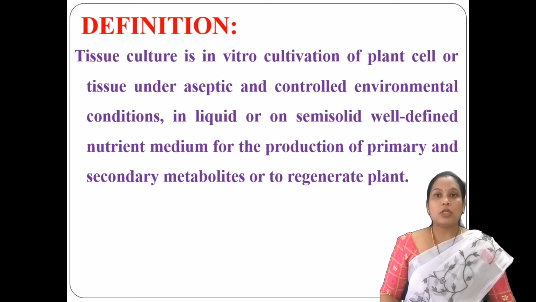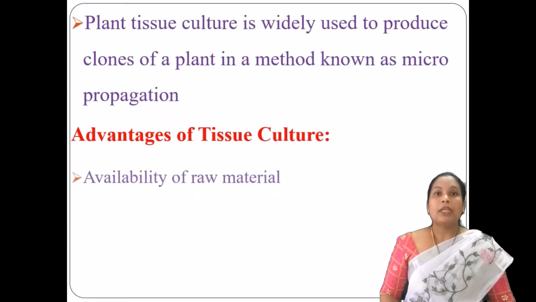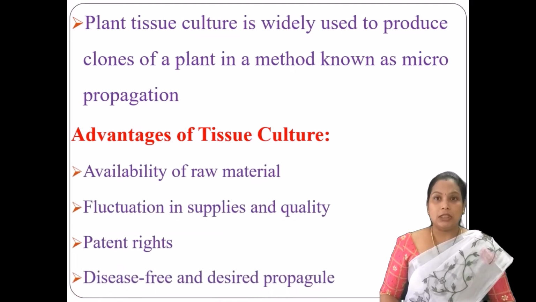This tissue culture is mainly used for the production of primary and secondary metabolites or to regenerate the plant. At the same time, plant tissue culture is widely used for the micropropagation method.